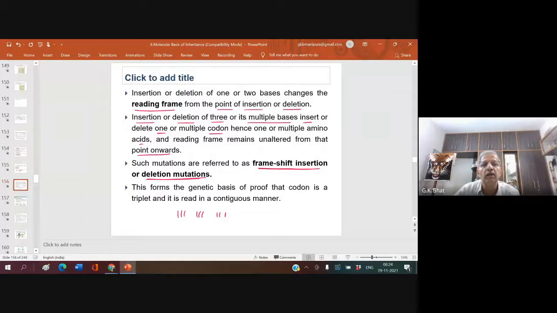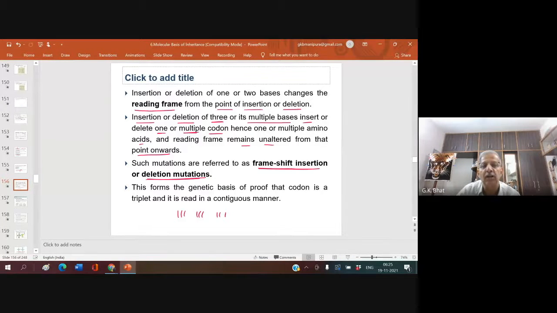So, insertion or deletion of 3 or its multiple bases, that means 6, 9, and 12, inserts or deletes one or multiple codons, because our codon is made up of 3 bases. Hence, one or multiple amino acids, and the reading frame remains unaltered from that point onwards. Such mutations are referred to as frame shift mutation or frame shift insertion or deletion mutation.